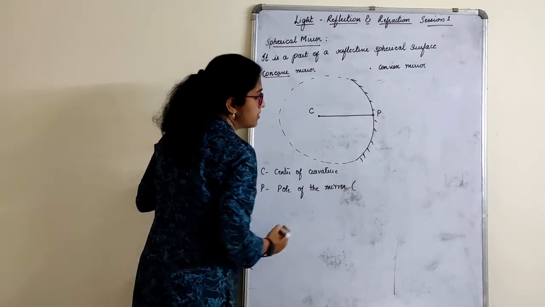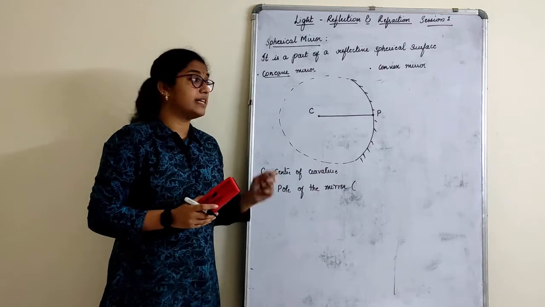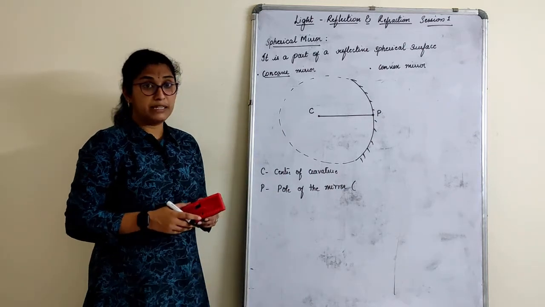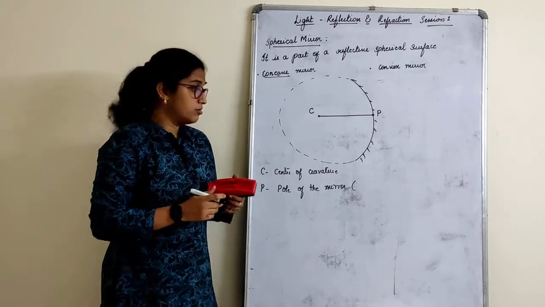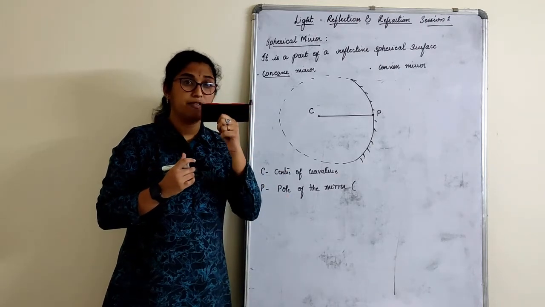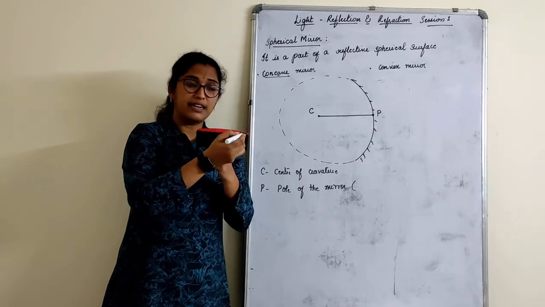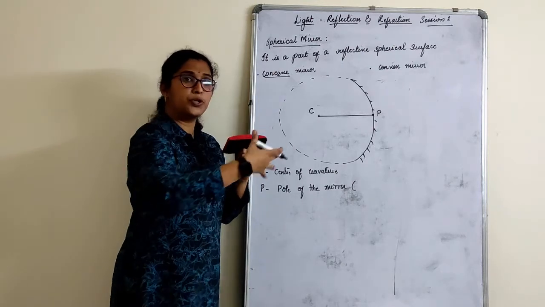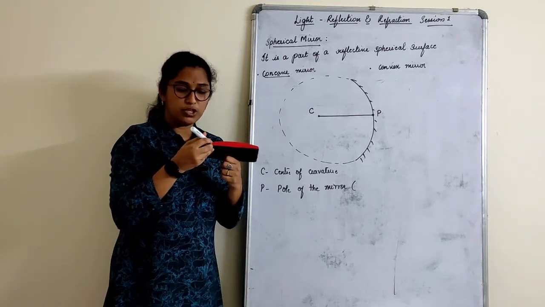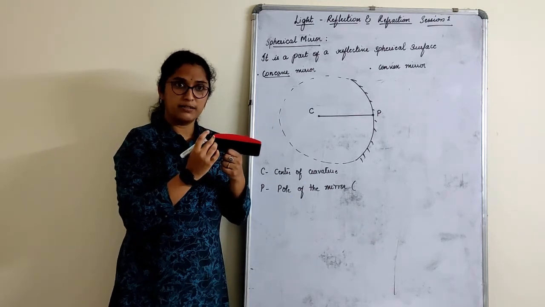All the measurements for the mirror are always taken from the pole. Now for example, what do you mean by this? If I have a scale, so assume that this is my scale. How do I take the measurement from the scale? Wherever I want, I'll start taking measurement. I have to measure this board. You just imagine that. I'll start taking from here, no, right? From where do I measure? I measure from 1 always, correct?